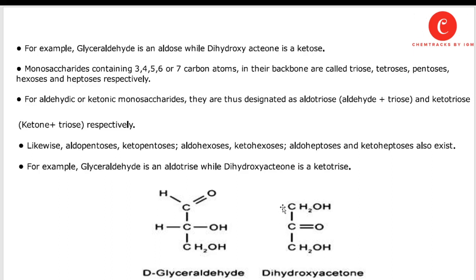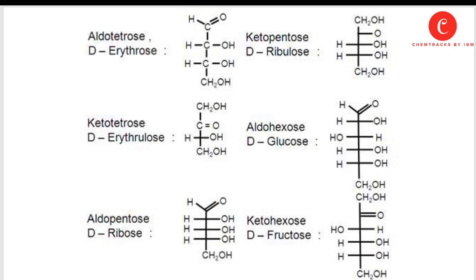It also contains a backbone of three carbon atoms, and the carbonyl group is present in the center, in the middle of the carbon chain. So it is called dihydroxyacetone, or ketose simply. These are some examples of aldotriose and ketotriose.